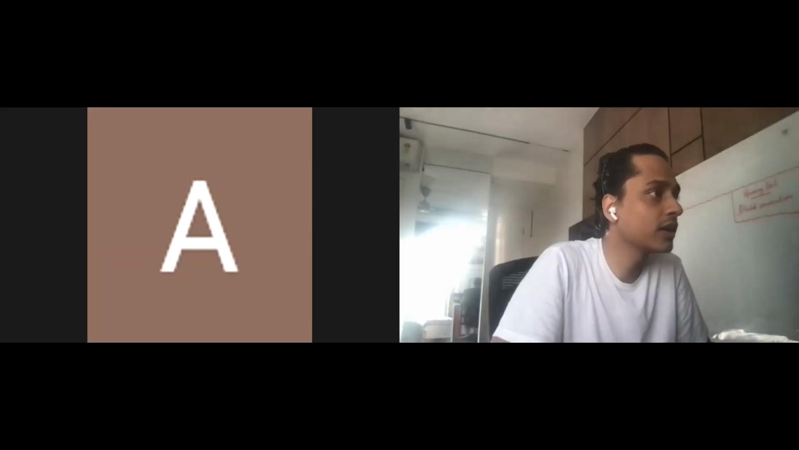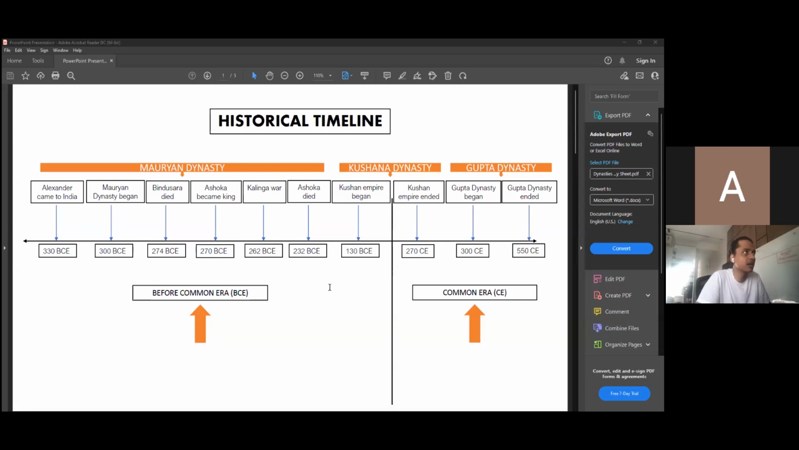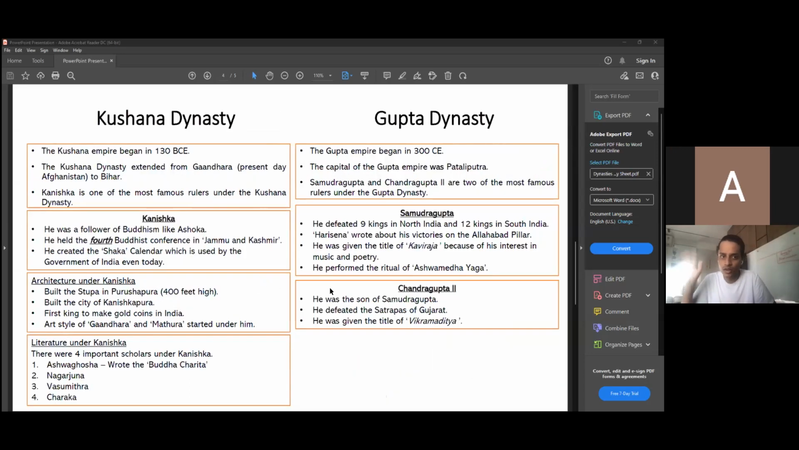Let's go back to our summary sheet and discuss whatever is relevant for our portion. Whatever I explained is just a very small hint of how the Kushana dynasty began, but that is not covered in our textbook. What is covered in our textbook is only about King Kanishka, so we will stick to what is discussed in our textbook.